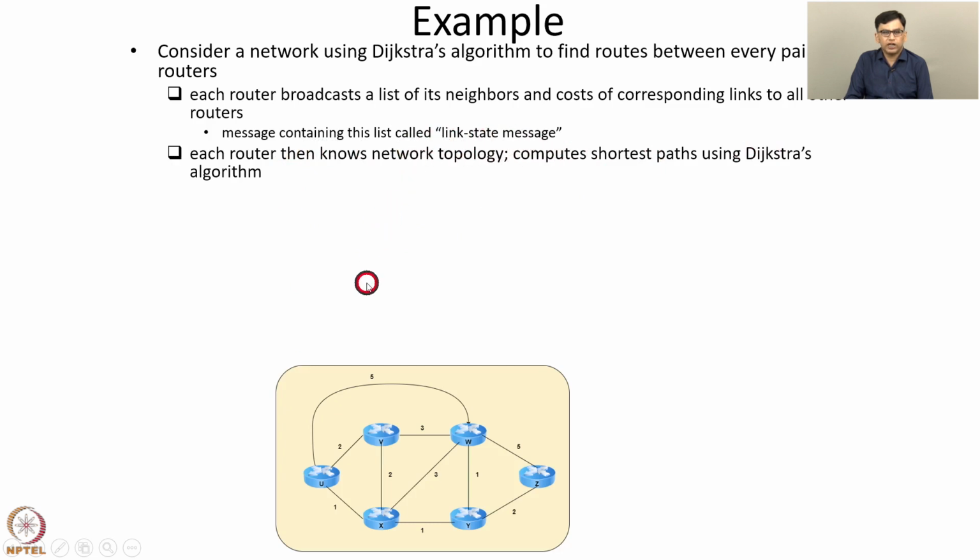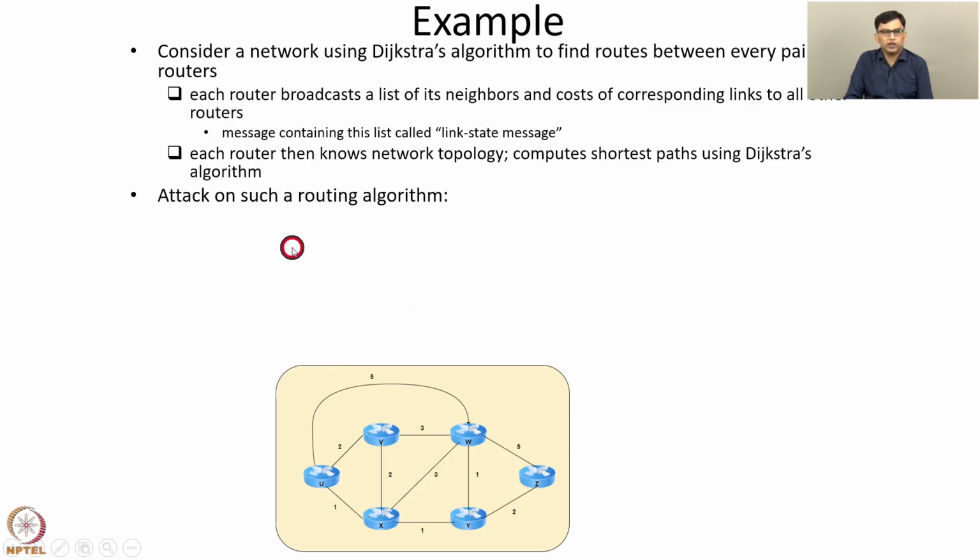Once every router has sent such a list to all the other routers in the network, each router then knows the entire network topology. That is, what are the different nodes, how they are connected to each other, and what are the costs of the corresponding links. It uses this information to compute shortest paths using Dijkstra's algorithm. A key kind of message that is required for the execution of this algorithm is a link state message. It's a message sent by one router to the other routers containing a list of the neighbors of the router and the costs of the corresponding links.